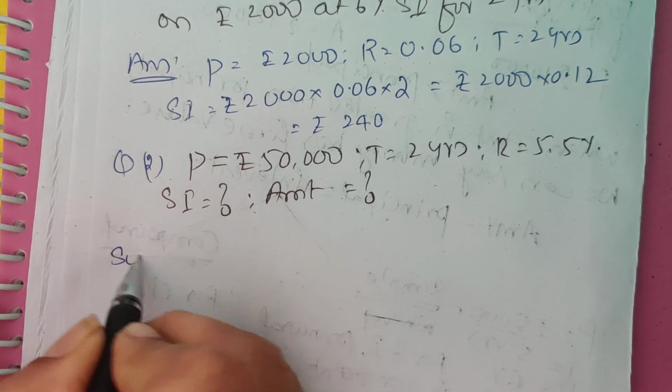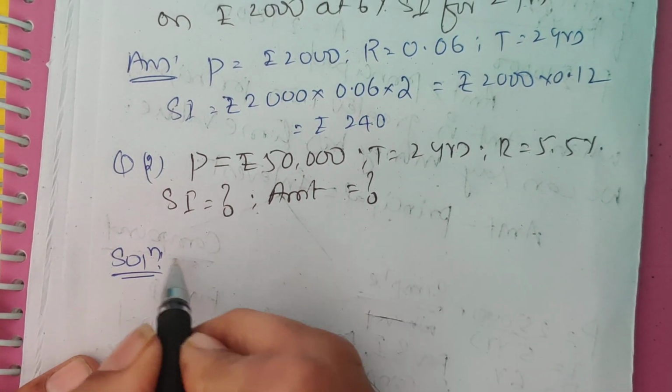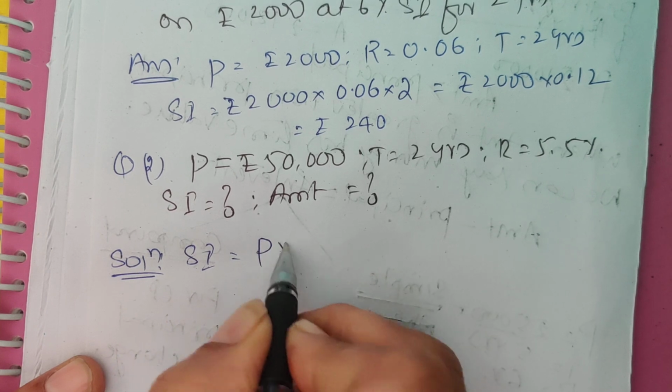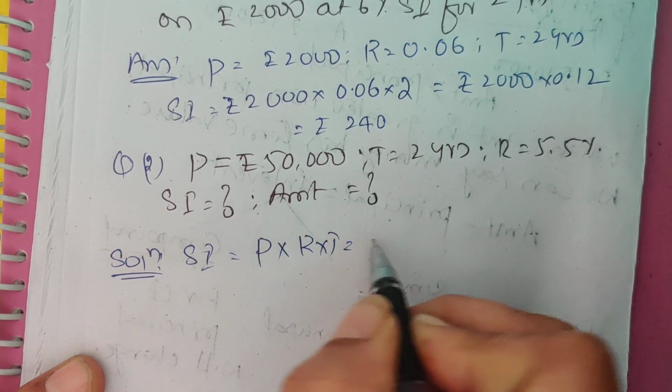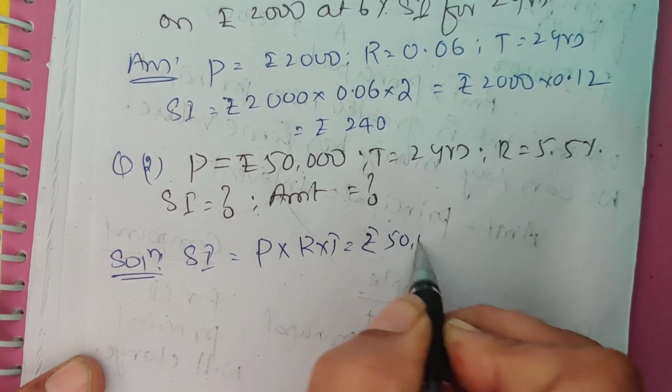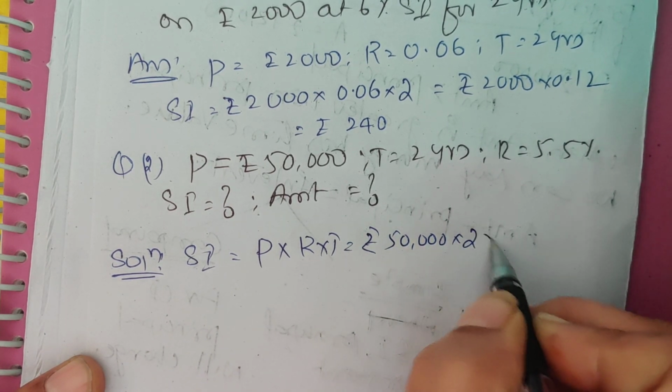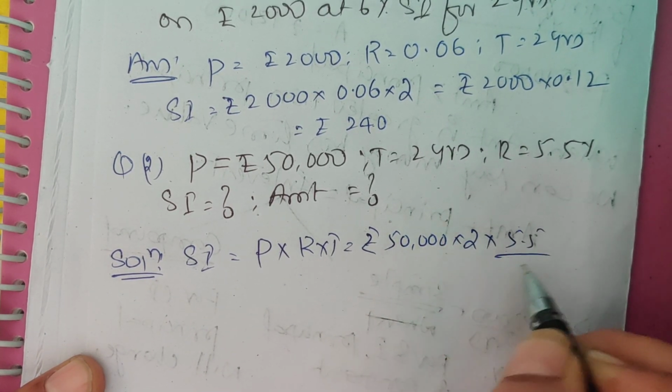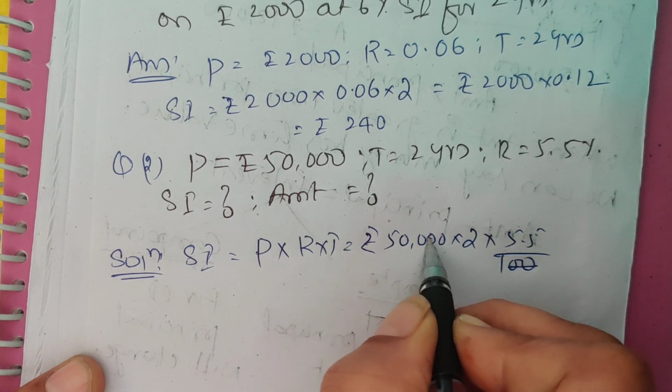Let us see the solution, sir. Simple interest is equal to principal into rate into time. Rupees 50,000 into 2 into 5.5 divided by 100. 2 zeros cancel.